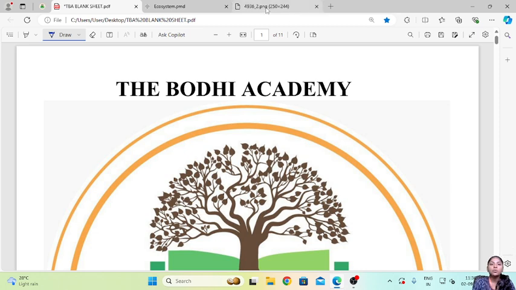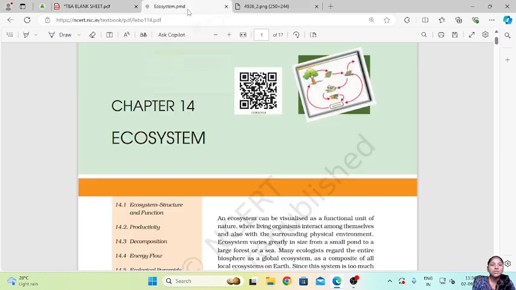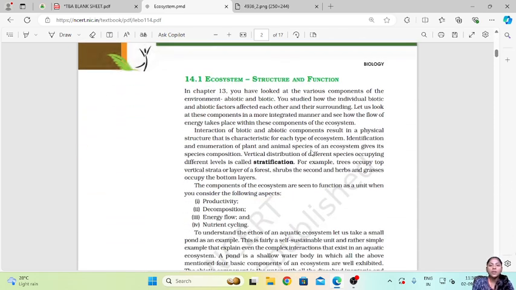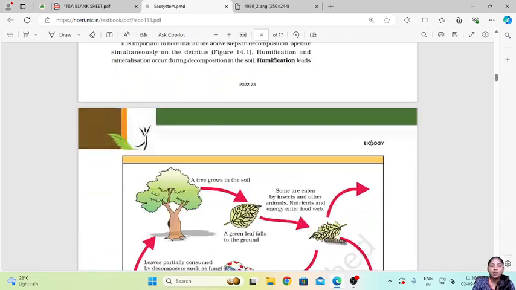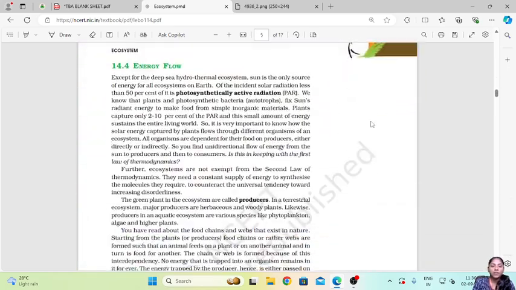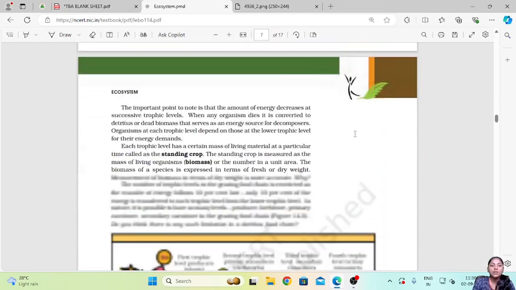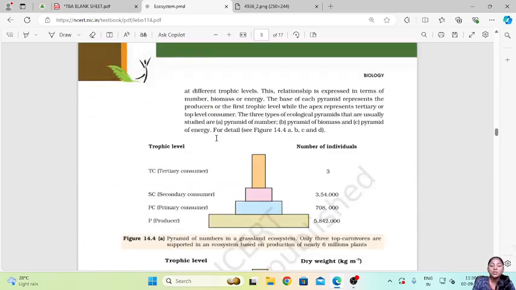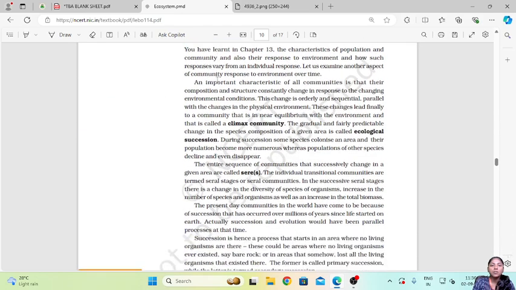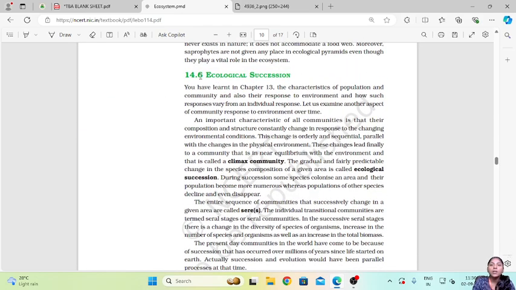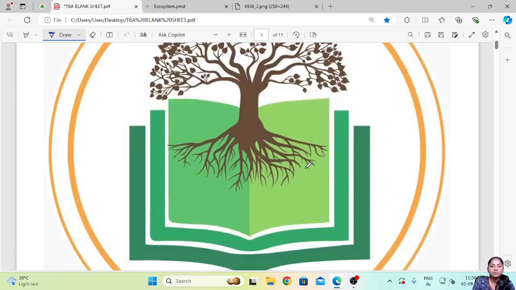In today's video, we are going to continue with the Standard 12 Biology Chapter 14 Ecosystem. So far in this chapter, we have learnt about the ecosystem structure and function, then decomposition, energy flow, then the biological pyramids, ecological pyramids, and in today's video we are going to talk about ecological succession. So let us begin.